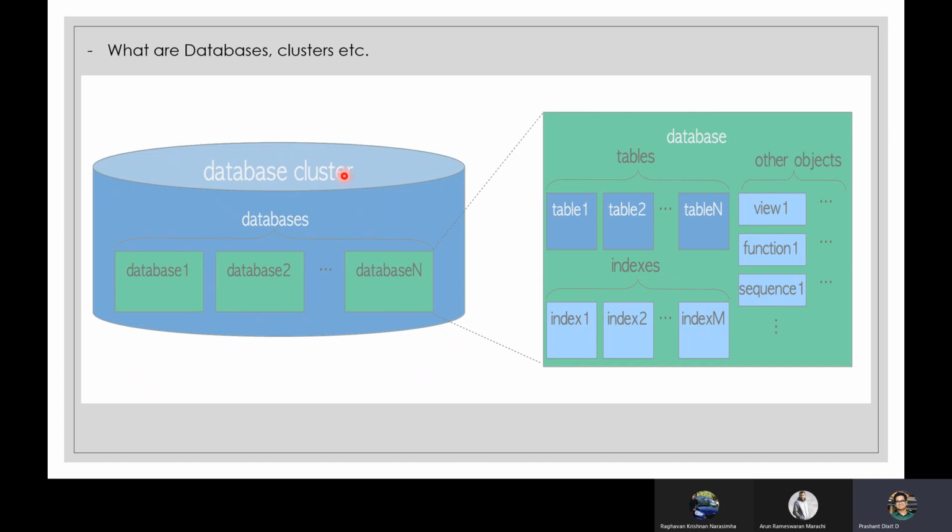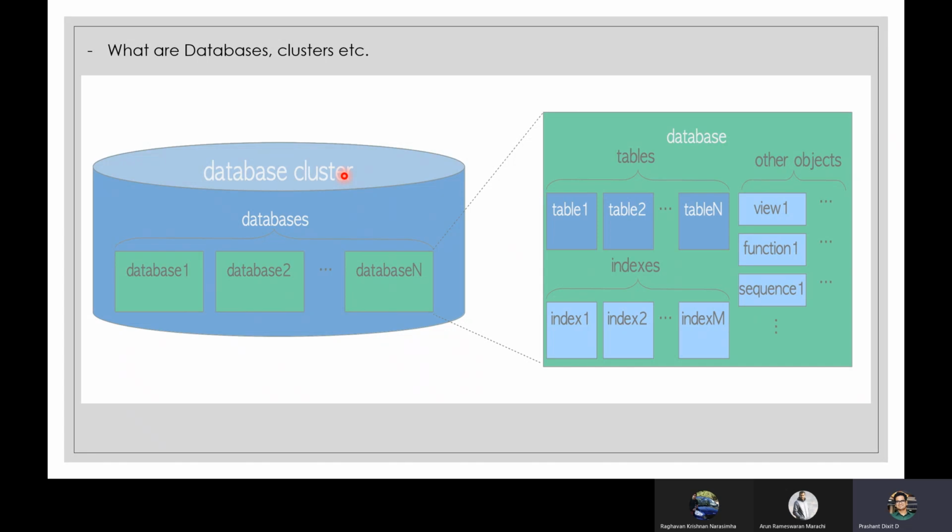And do not get confused with this term, database cluster, because in generic terms, cluster means basically a copy. For example, in Oracle, a cluster means we've got two or more different hosts, which have different storage and different RAM on each of them, but they work together to provide extra and powerful computation and better hardware for better performance. That is something else. But in Postgres terms, a database cluster is a combination of multiple databases. And within databases, you've got your data, your indexes, your tables, and every other object.